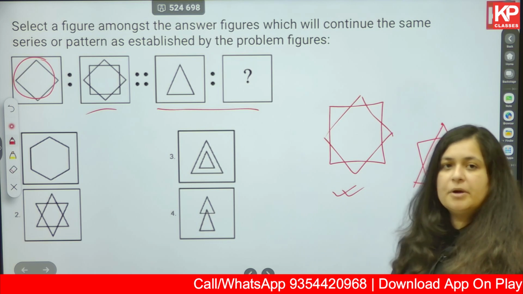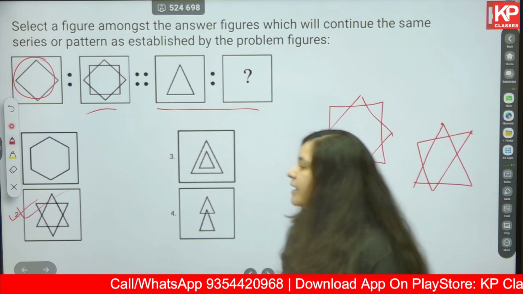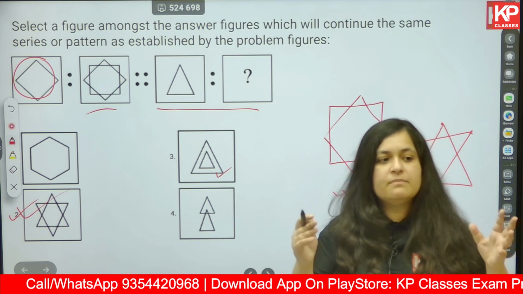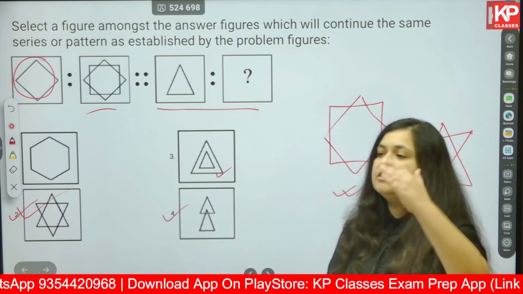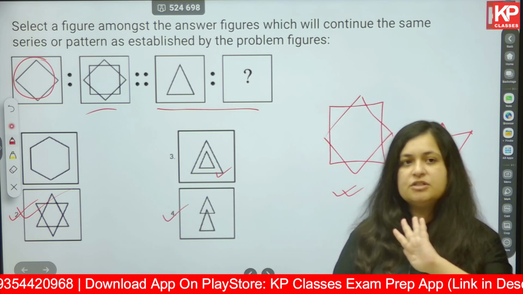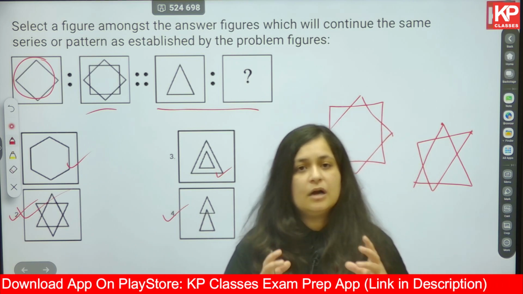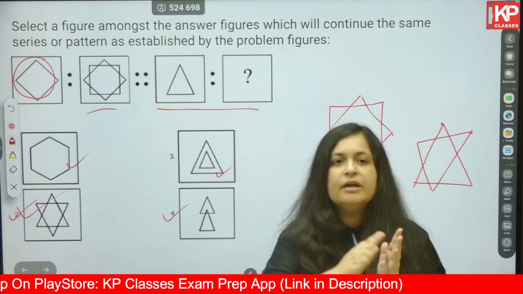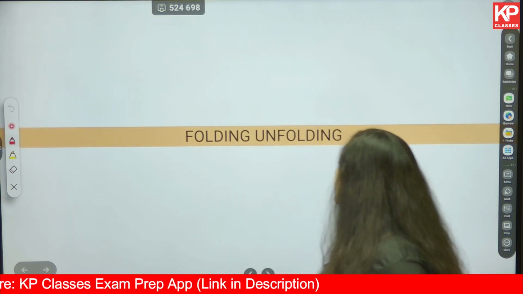Since here we are talking about an equilateral triangle, it will become a star in case 2. Why can't it be case 3? Because one shape is coming in between the other shape. So wrong. Fourth, one shape is coming under the original shape. So again wrong. In the first one, it has nothing to do with a replication or inclination or any turns of any shape. So option number 1 is also rejected.